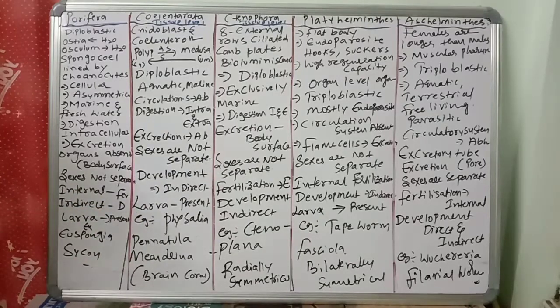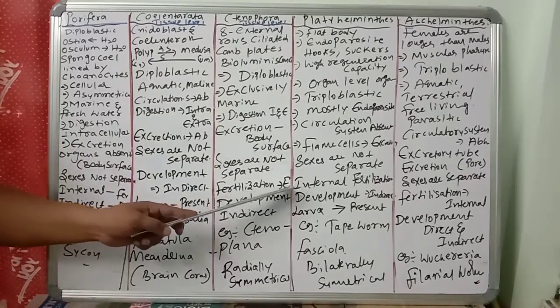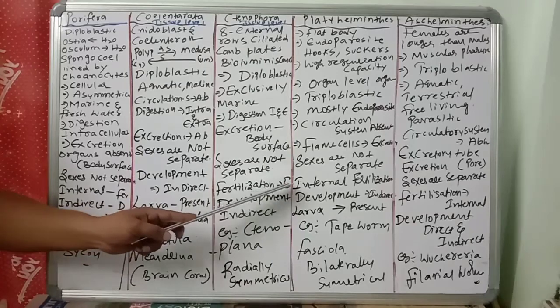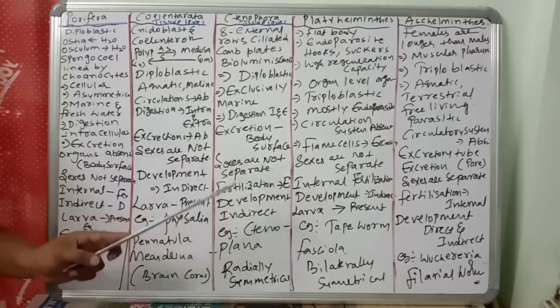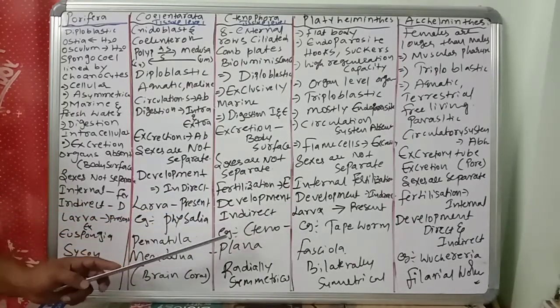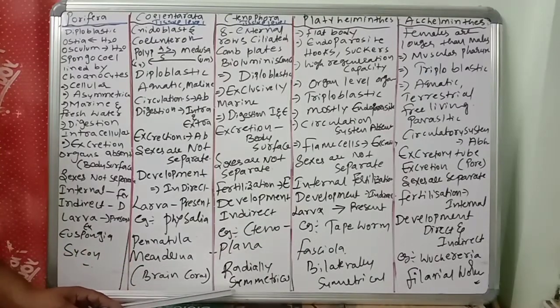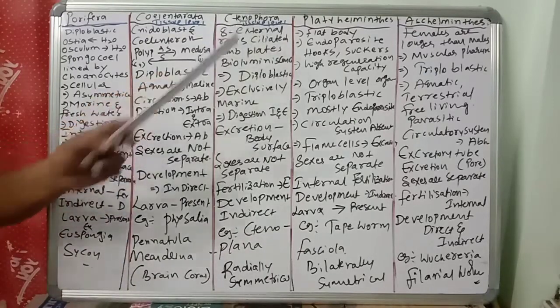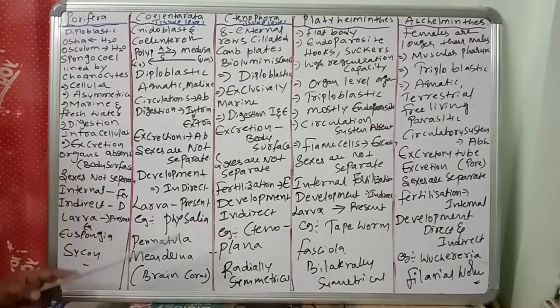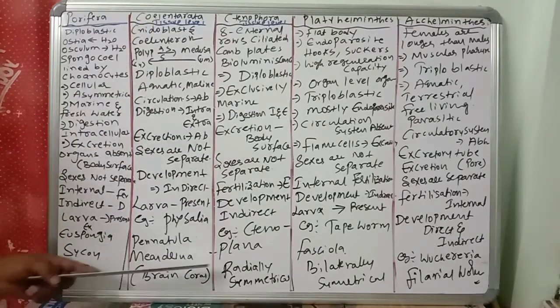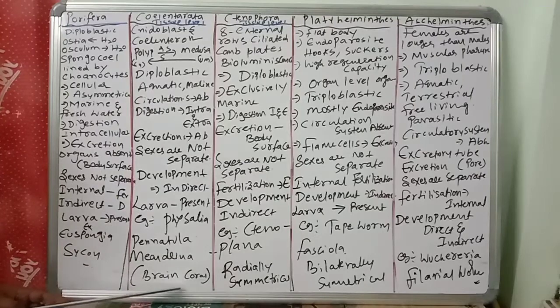Fertilization is external: male and female gametes join outside. Development is indirect. Example: Ctenoplana. They are radially symmetrical. Both Coelenterata and Ctenophora are radially symmetrical, which is important.